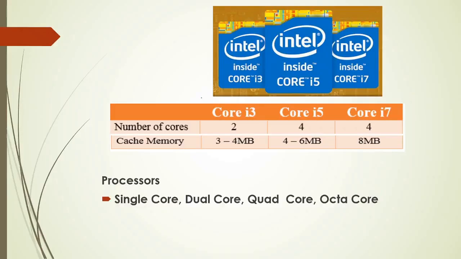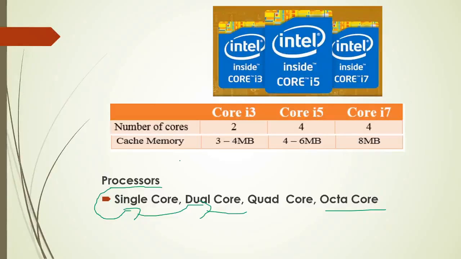In the previous topic we have not gone into the details, we just saw an overview. Now let us see this in detail. There are processors, and inside the processors we find single core, dual core, quad core and octa core. The core's job is to execute the task given by the CPU. So the responsibility of this core is to execute any task or process which is given by the CPU, and it acts like a multiprocessor.